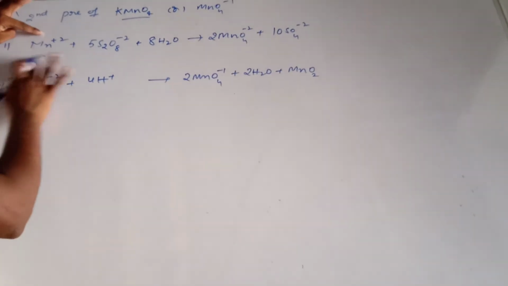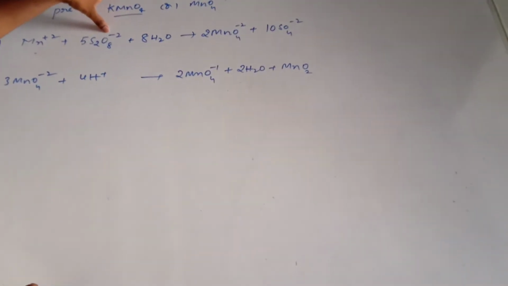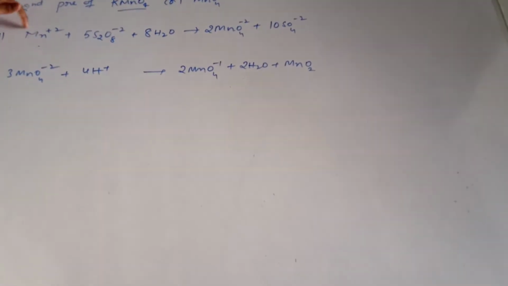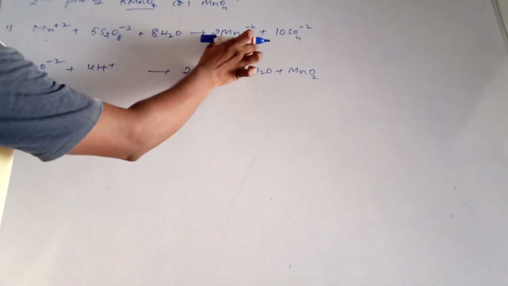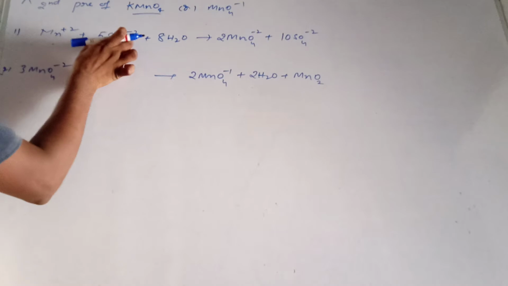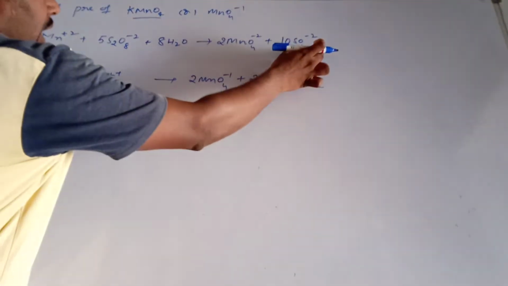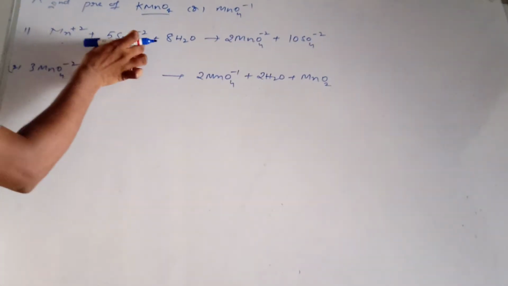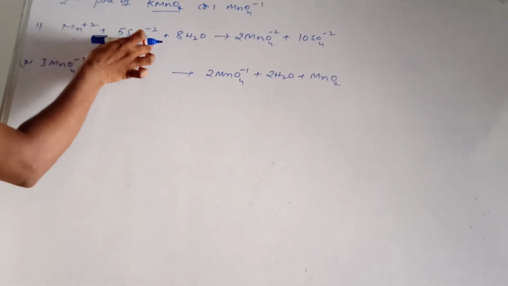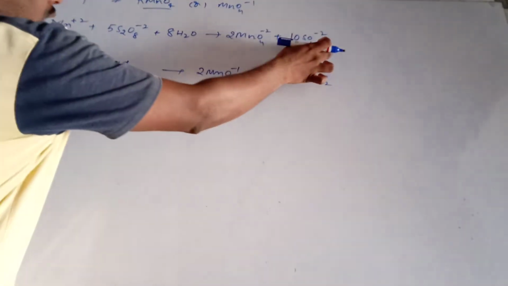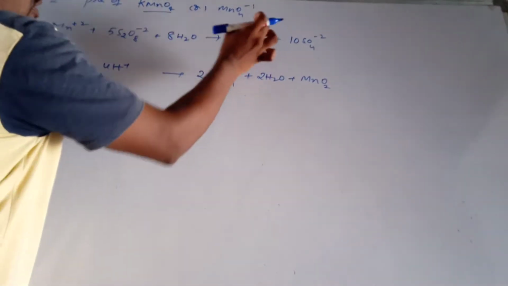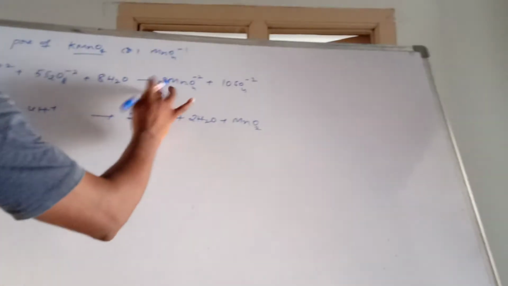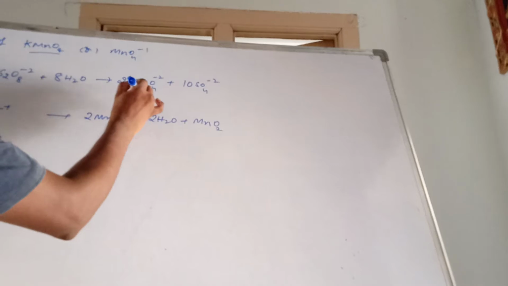Mn power +2, persulfate ion and water. It is converted to MnO4 power -2 compound which will be liberated. Persulfate is converted to sulfate. Fix this. In any reaction, persulfate is converted to sulfate. Okay, Mn+2 is converted to MnO4 power -2. This is a manganate.